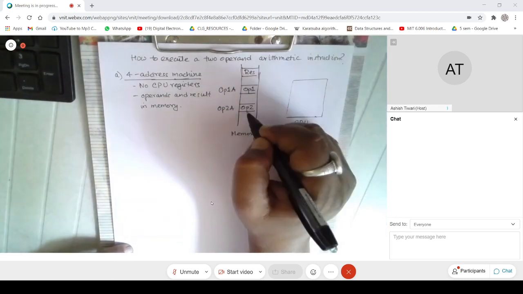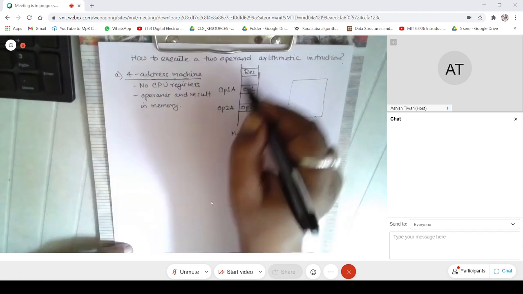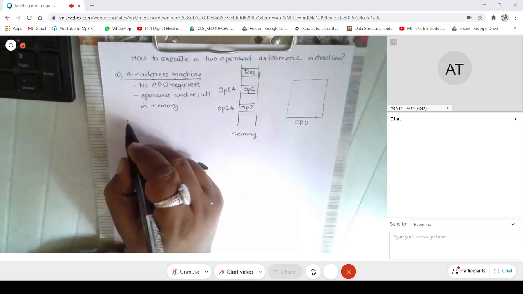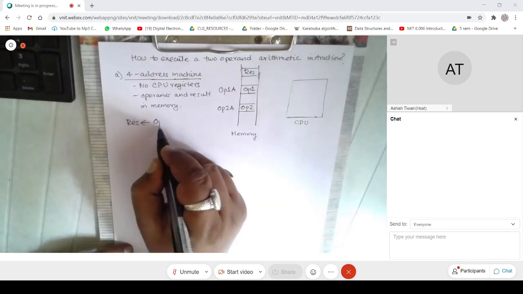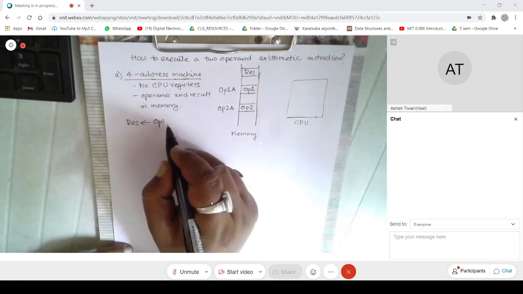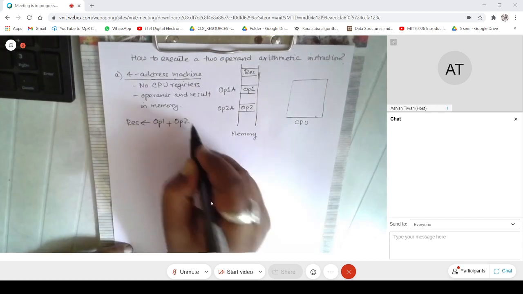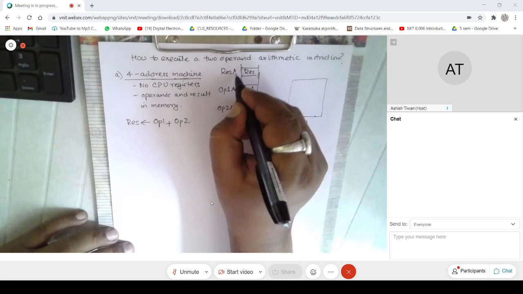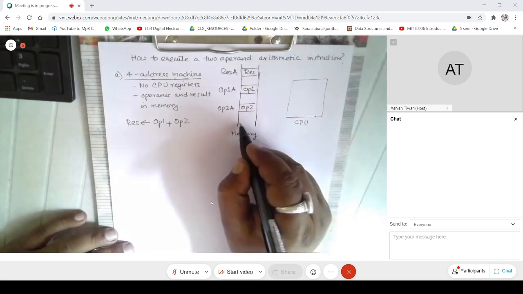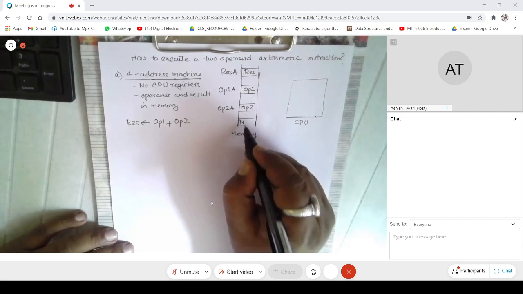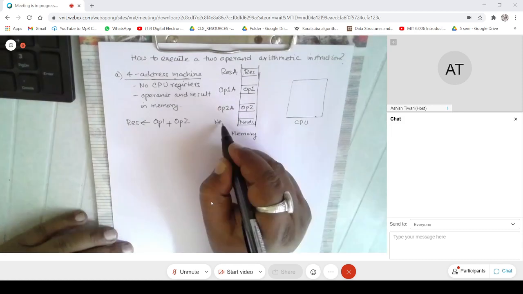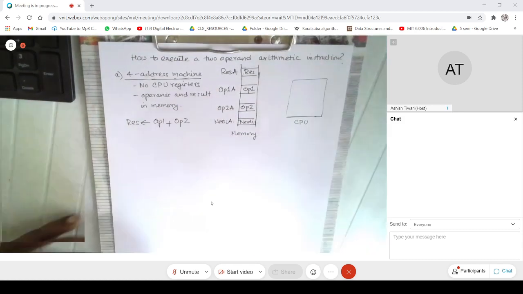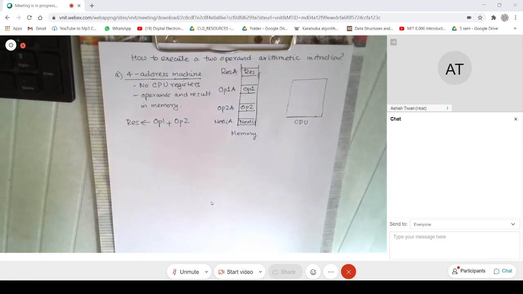Operand one and operand two have to be computed to get a result. So essentially, result is nothing but operand one plus operand two. This is what needs to be performed. Then this location could be the result address, and somewhere I have the next instruction, at the next instruction address.